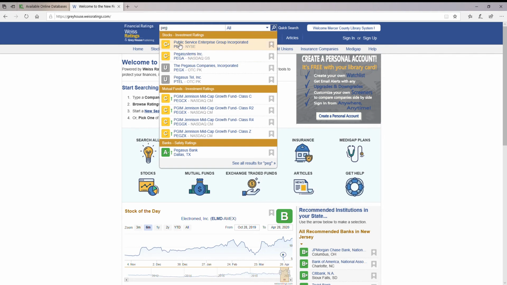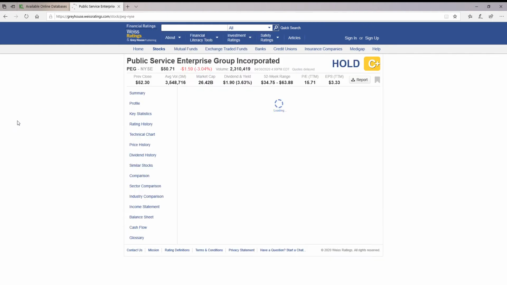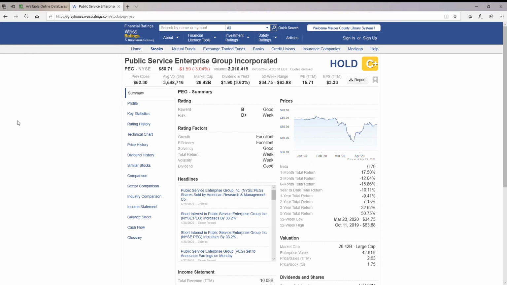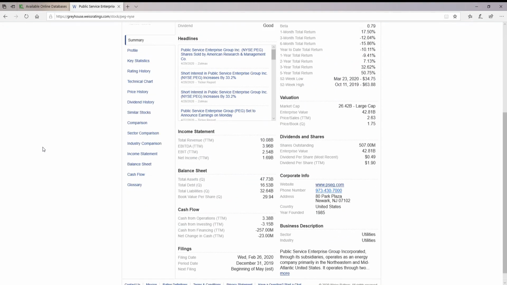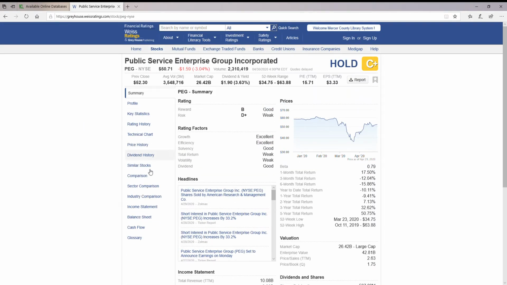So I'm just going to click on one of these so we see what a stock page looks like. And we'll see that most of the stuff that you see in the Weiss financial ratings, it's all going to be laid out the same way. So no matter what you're looking at, whether you're looking at a stock, a mutual fund, bank review, credit union information, insurance, it's all going to be the same. So this particular layout is mostly what you're going to see, where we're going to have a table of contents on the left, valuable current up-to-date information will be at the top.